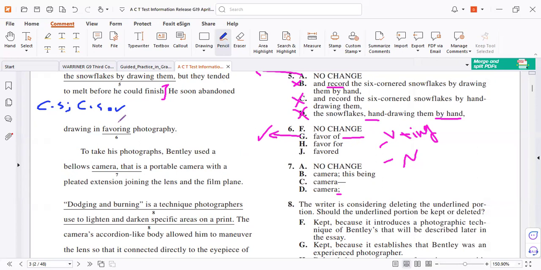Now let's check. Infinitive phrase, comma, subject, verb, it's correct. But after the comma, this part is a fragment. If you check it, you will find it's a fragment. Delete the phrases, delete the clause, the relative clause, and you will find it's a fragment.